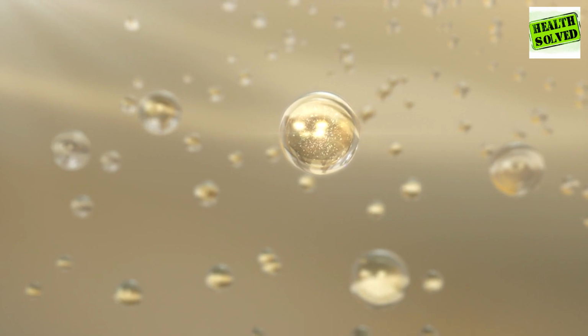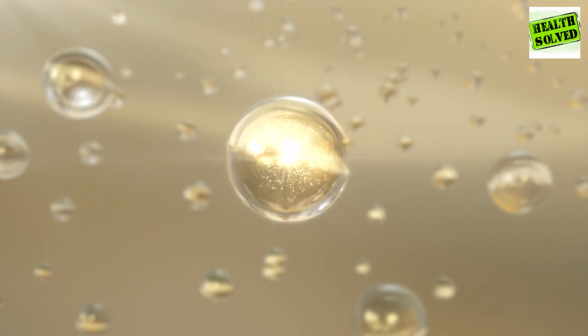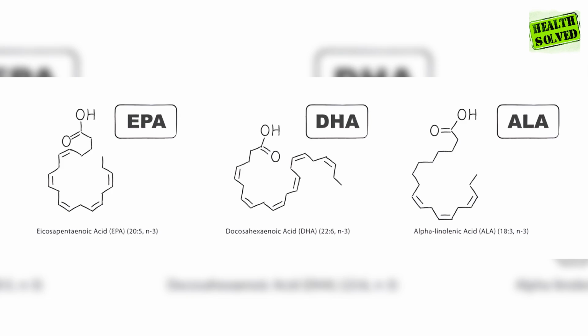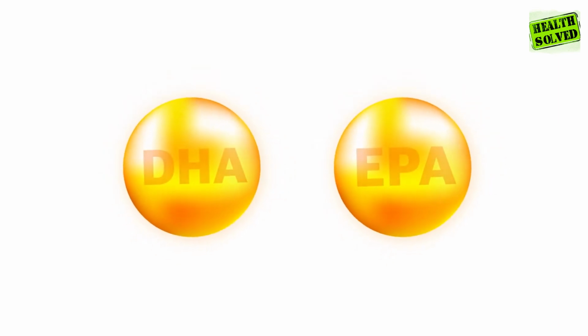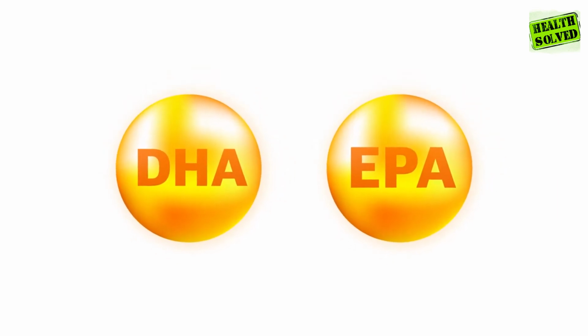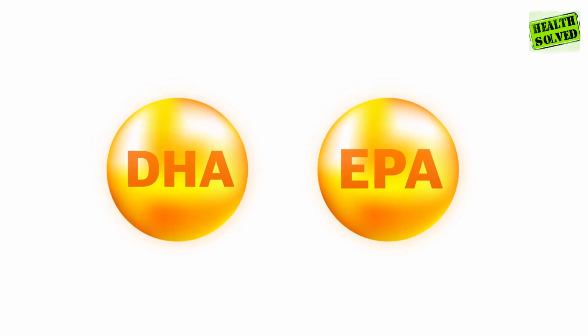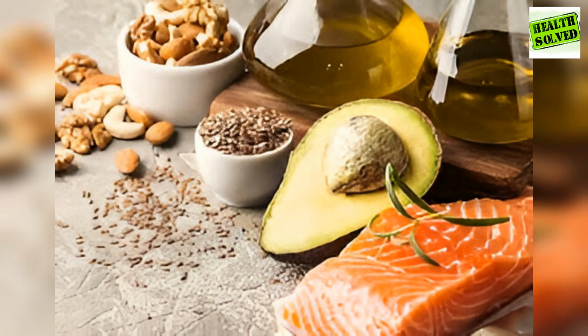They are labeled essential because our bodies cannot produce them independently, necessitating their intake through our diet. Omega-3s come in 3 primary forms: EPA, DHA and ALA. Typically, if you examine the label of an omega-3 supplement bottle, you'll find at least 2 of these listed, usually EPA and DHA. ALA is found in plant sources like ground flaxseed and walnuts, whereas EPA and DHA are primarily found in fatty fish like salmon and mackerel.